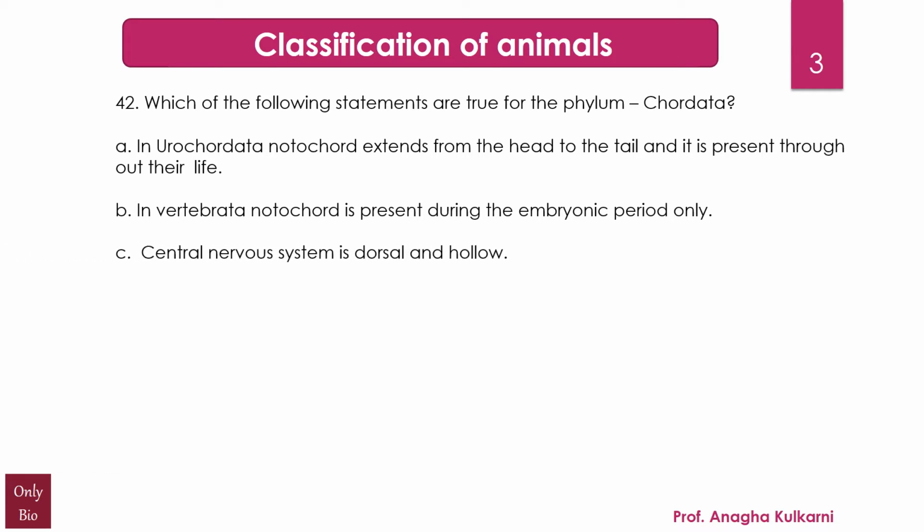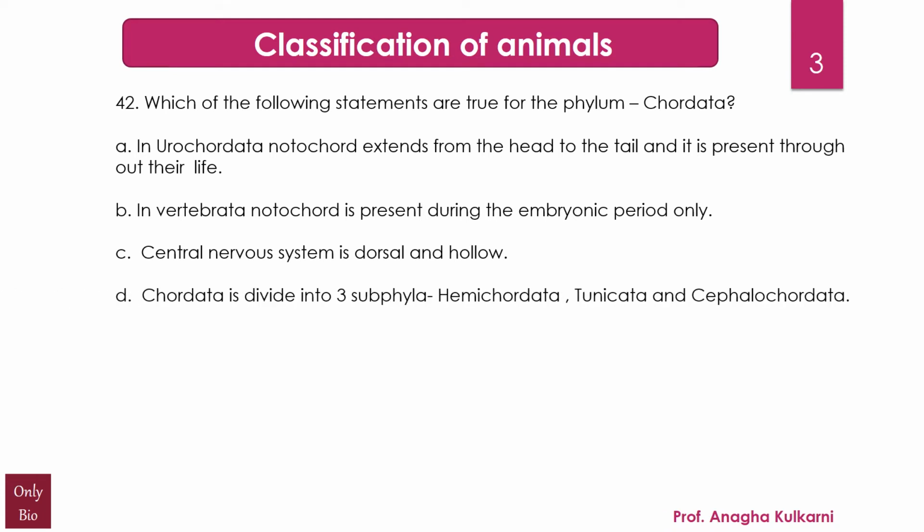C. Central nervous system is dorsal and hollow. D. Chordata is divided into 3 subphyla: Hemichordata, Tunicata and Cephalochordata. And the options given are: first C and A, second A and B, third B and C, fourth D and C. And the correct answer is third, that is B and C are true.